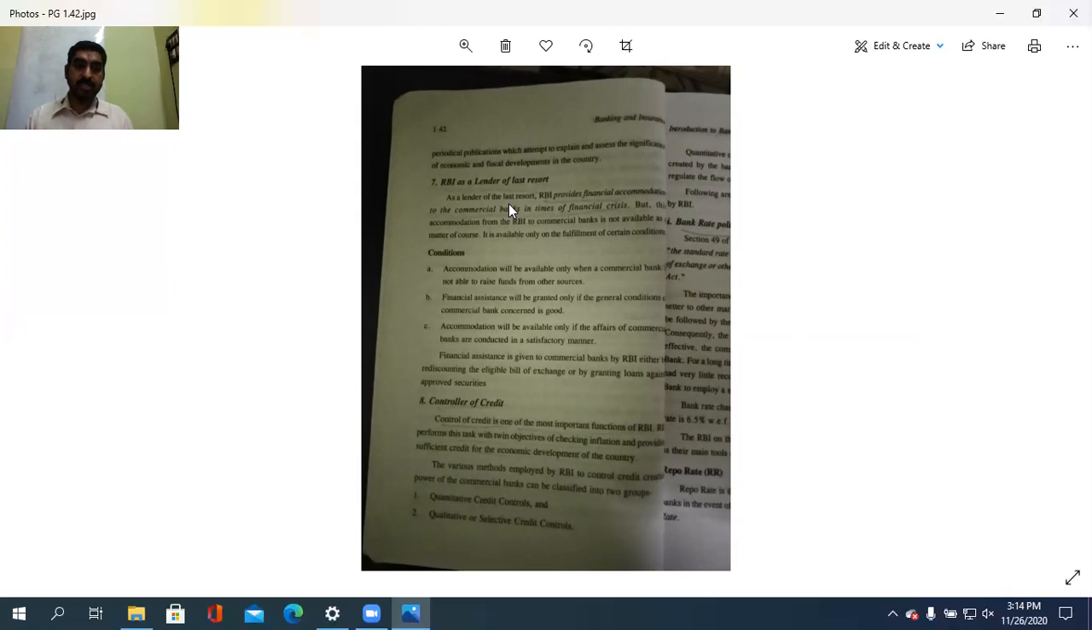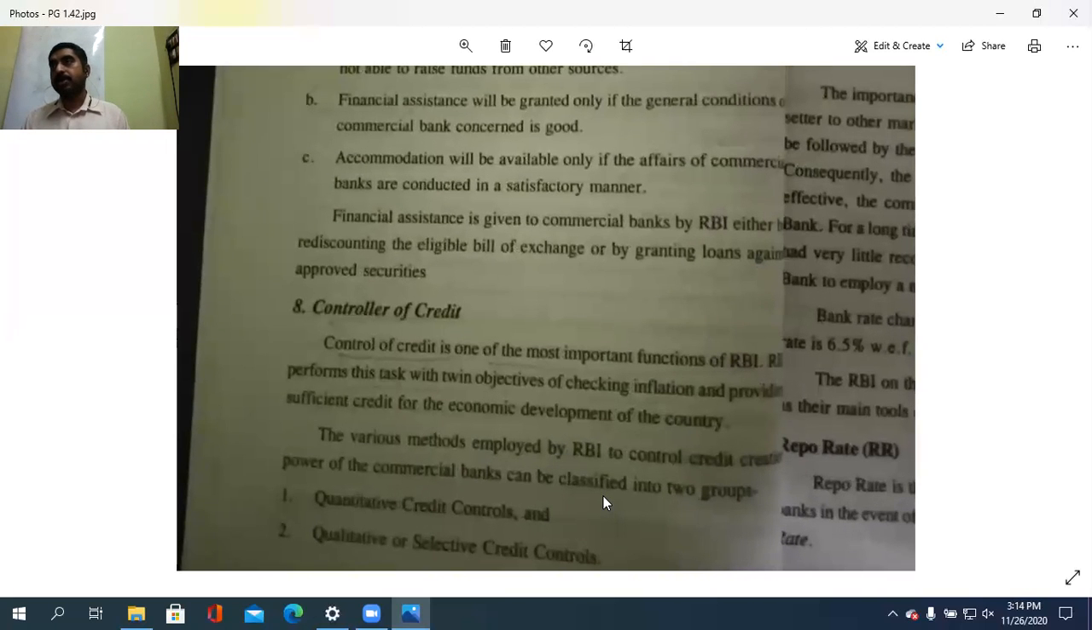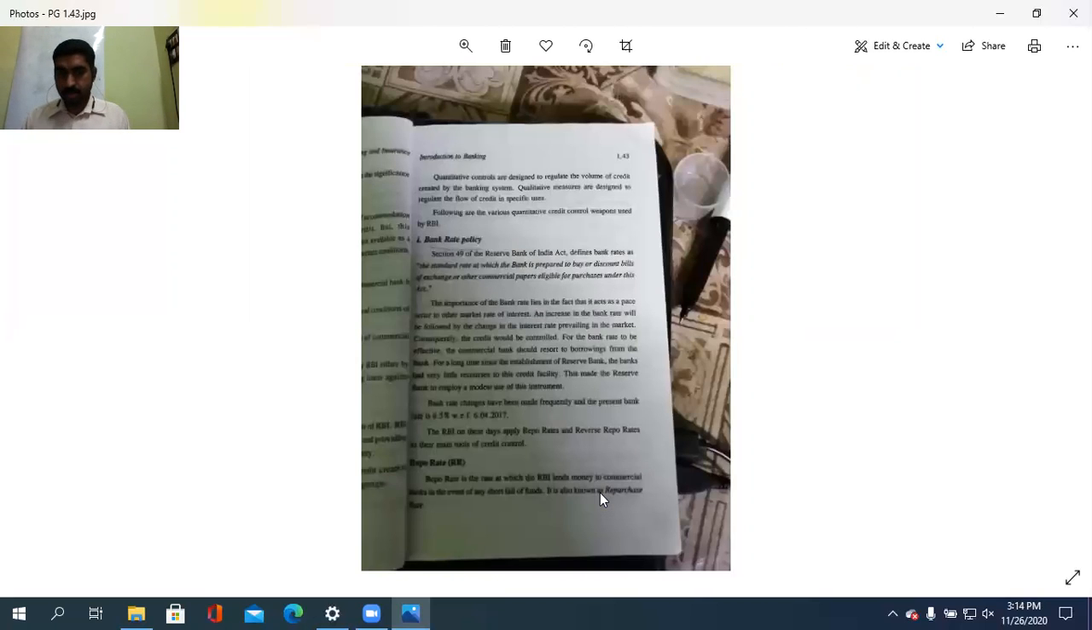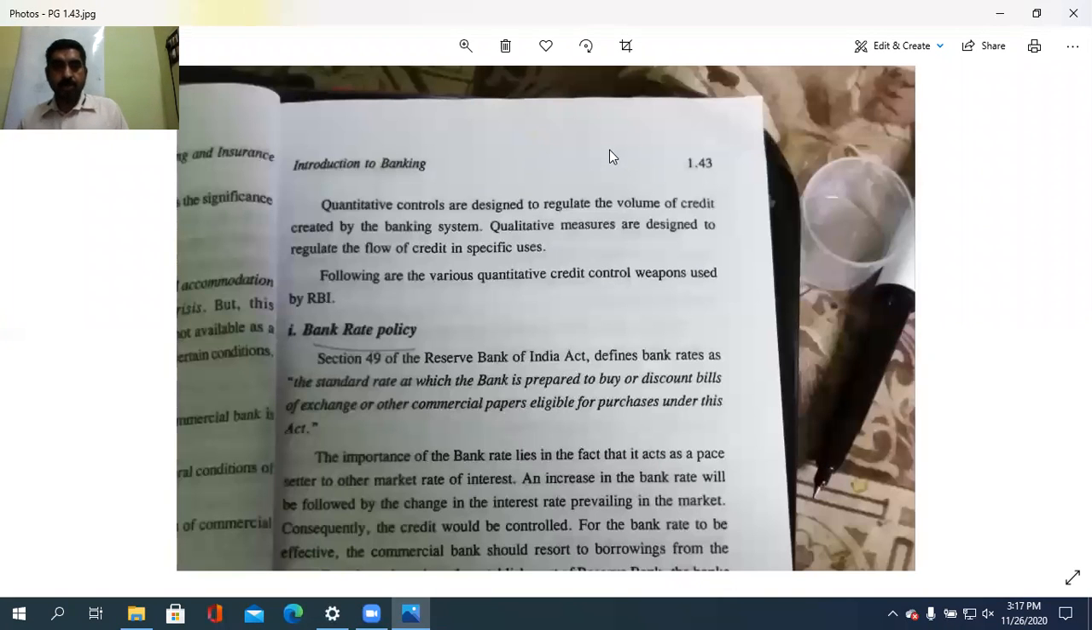So these are the functions, and the various methods employed by the RBI to control the credit are quantitative credit control and qualitative credit control. So what is that? Quantitative controls are designed to regulate the volume of the credit created by the banking system, and qualitative measures are designed to regulate the flow of credit to specific users. So that is the difference between quantitative and qualitative.